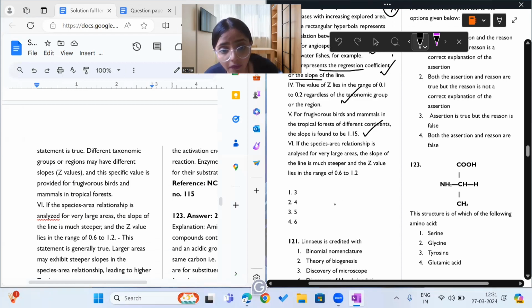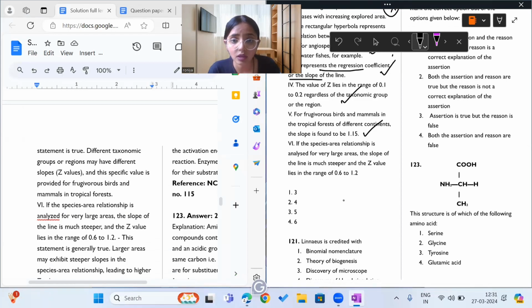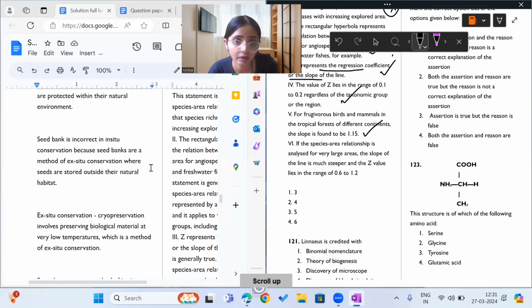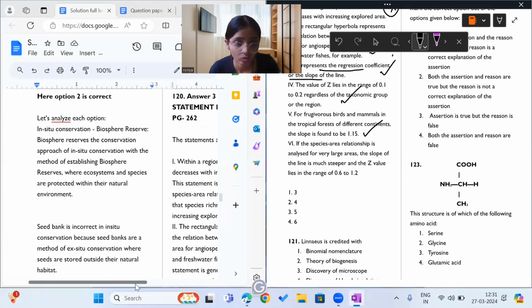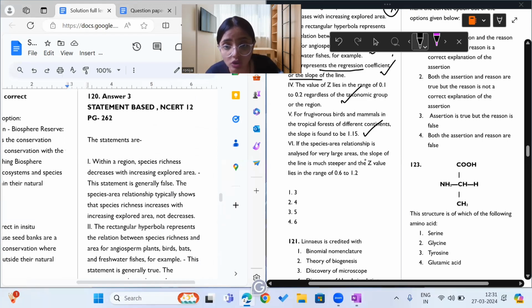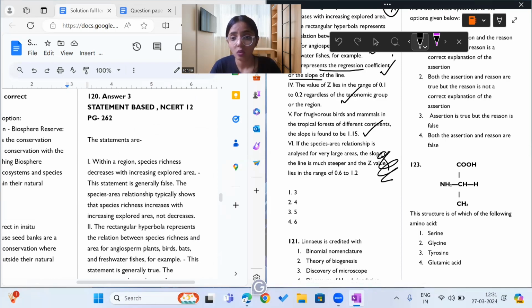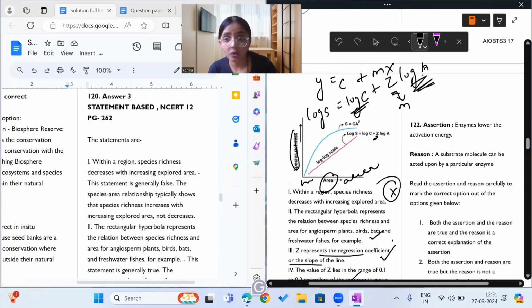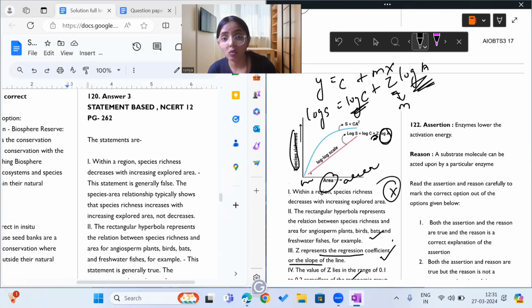It is saying if species area relationship is analyzed for very large areas, slope of the line is much steeper and the Z value ranges between 0.6 to 1.2. Yes, this is also a correct statement. See, if you increase A here, the Z value will become more steep, means this line will become like this. Understood, because A keeps on increasing, right?